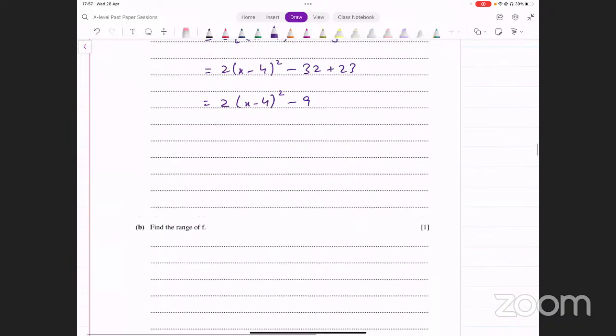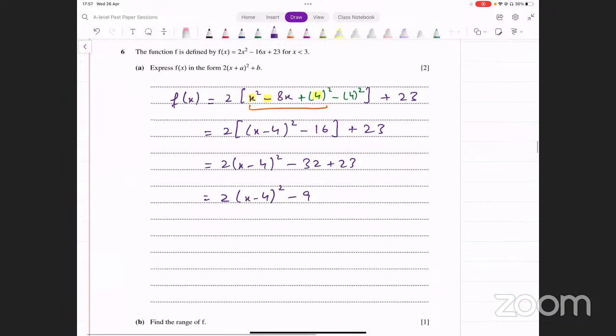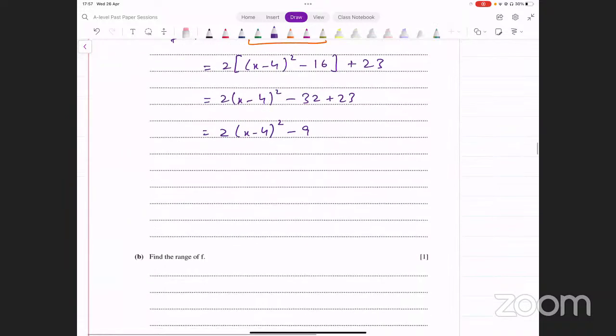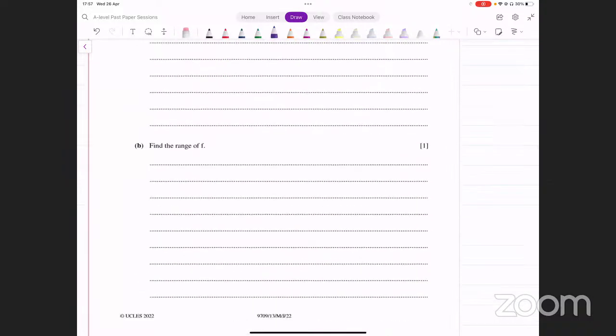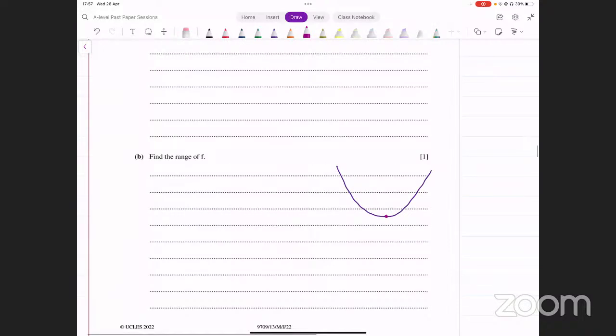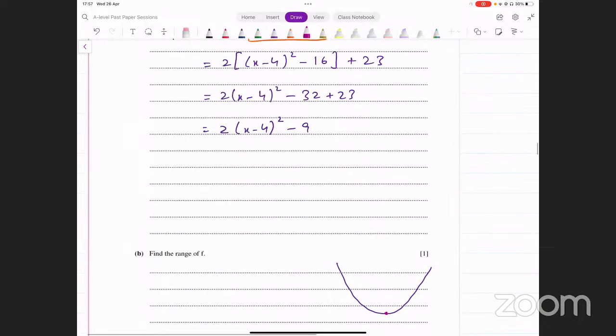Now, in the second part, it says find the range of f. Range of quadratic functions, how do you figure that out? You have to think about the graph. It's a U-shaped graph. Why? Because the coefficient of x squared is positive. So the graph is going to be U-shaped like this. Okay, this is how the graph looks. Now you can't directly say that everything above the turning point will be the range. You first have to think a little about the domain as well, okay?